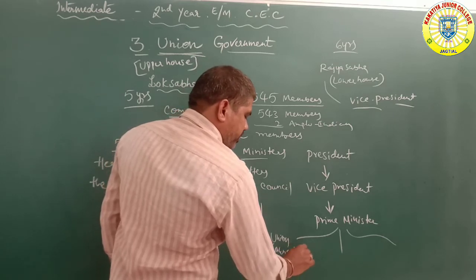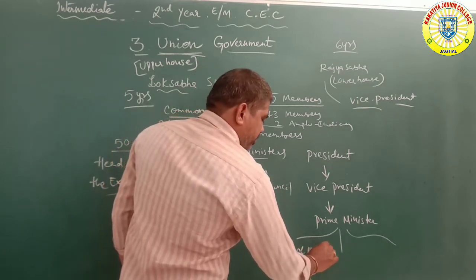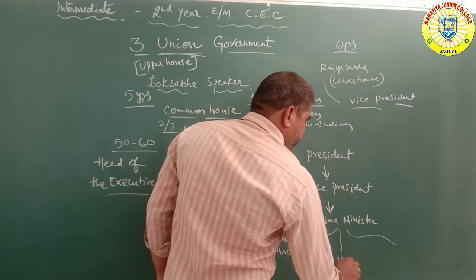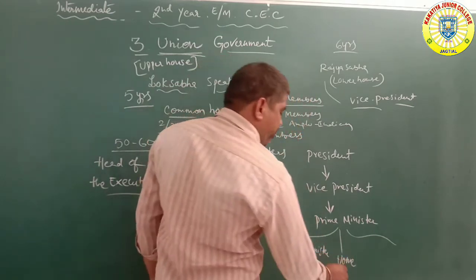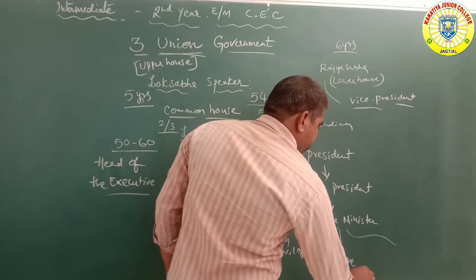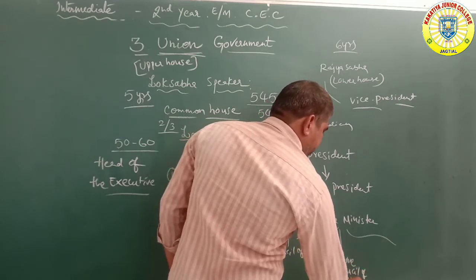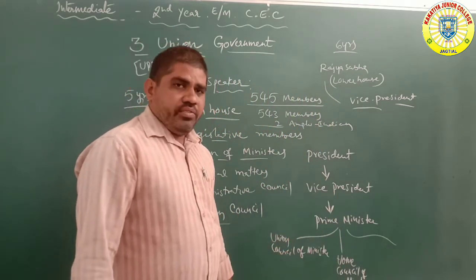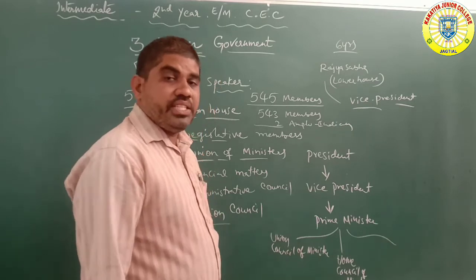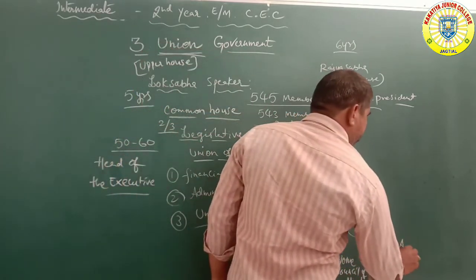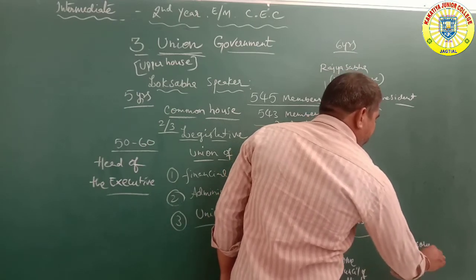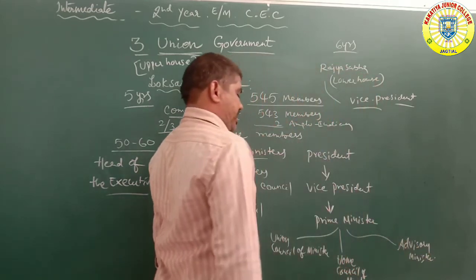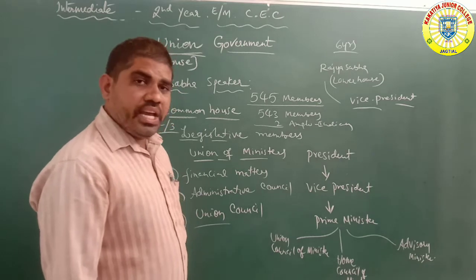Union council of ministers. Next, home affairs, the home council of ministers under the legislative. Number 3 is the advisory group of ministers. Number 1, union council of ministers; number 2, home council of ministers; number 3, advisory group of ministers. These are the 3 levels under the union government.